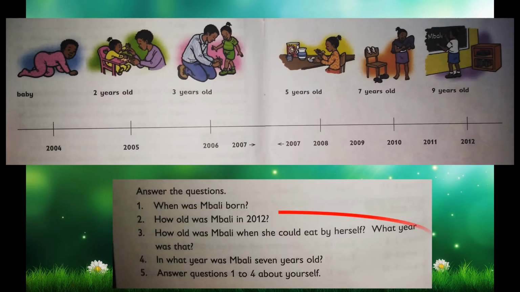Now for the third question. How old was Mbali when she could eat by herself? And the second part of the question says, what year was that? Pause the video, look very carefully for your answer, and then we'll continue.